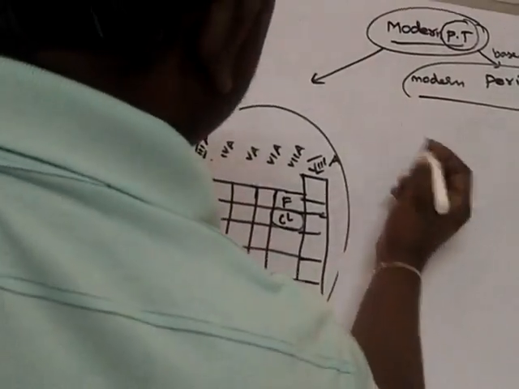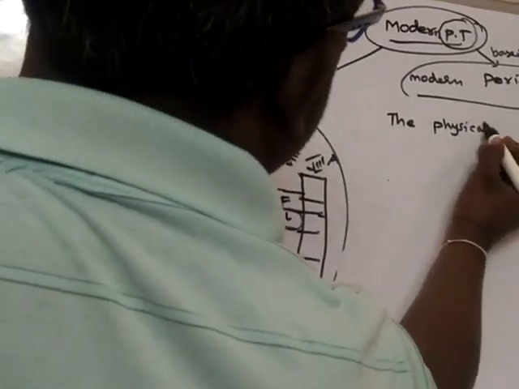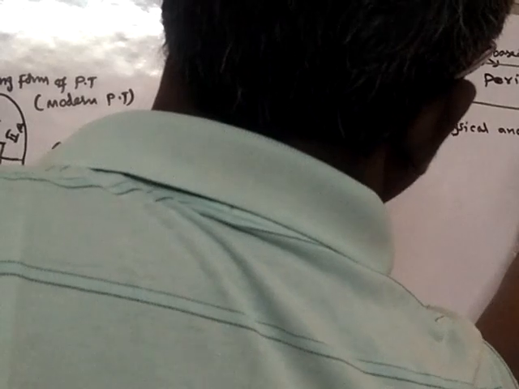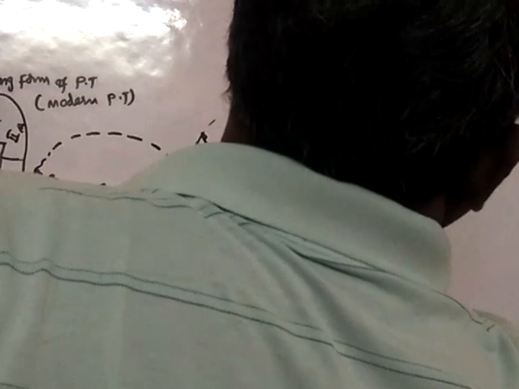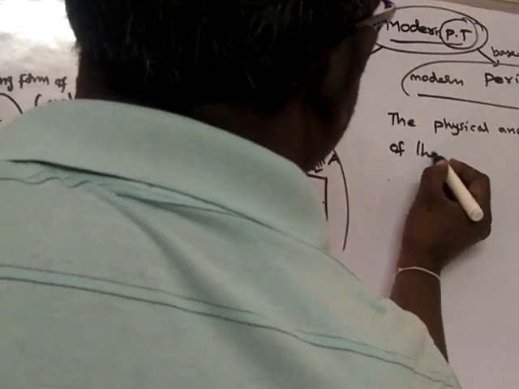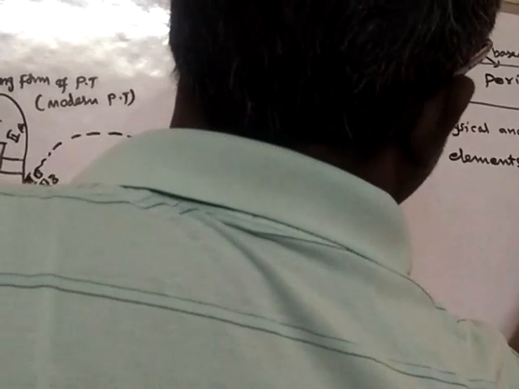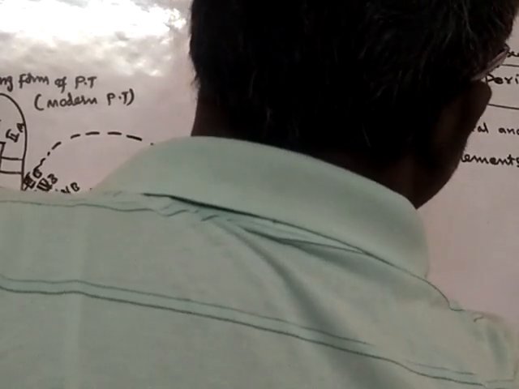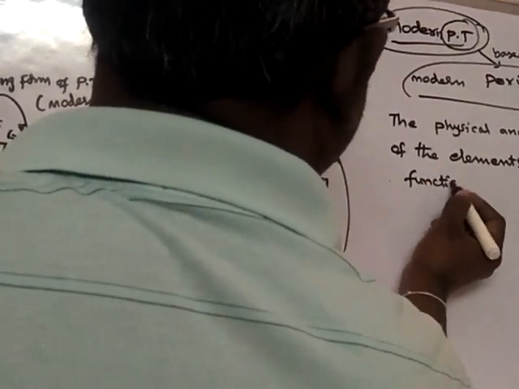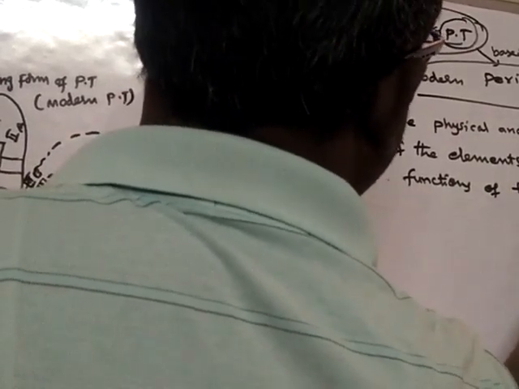The modern periodic law says that the physical and chemical properties of the elements are the periodic functions of their atomic numbers.